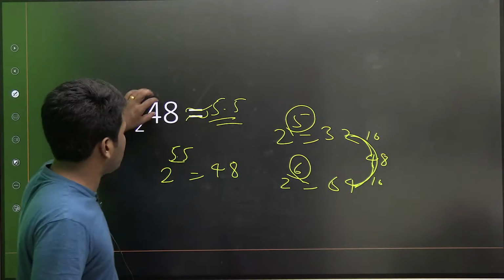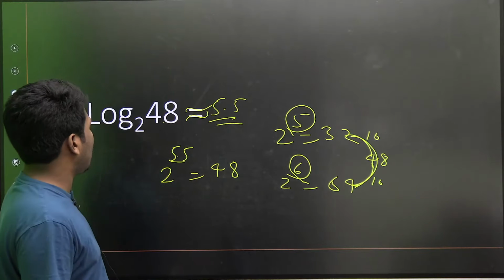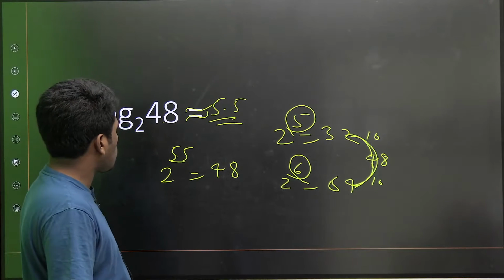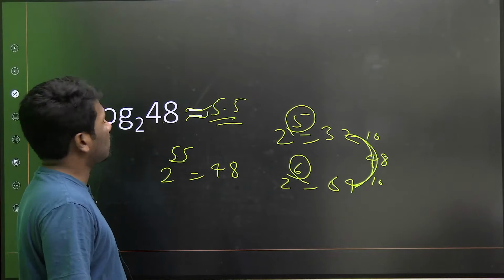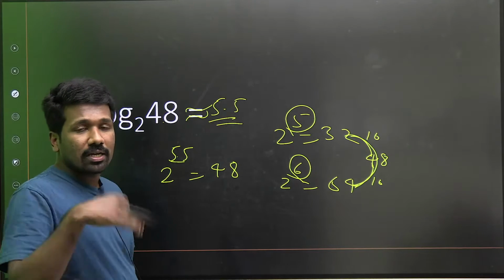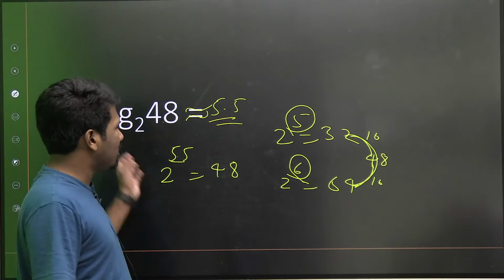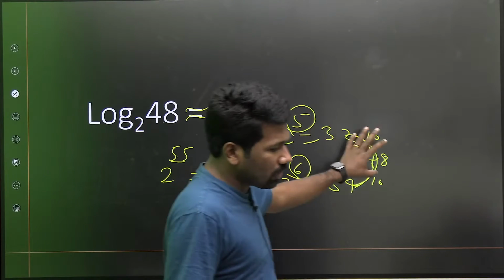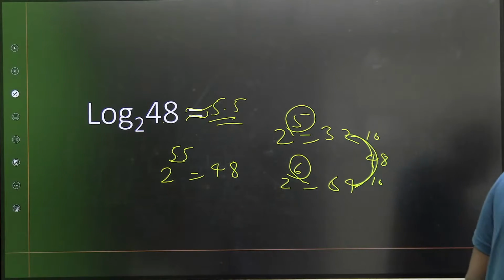Another way is you can split this. 48 ko you can make it like 32 into 6, into 8 you can do that. 2 cube you can split and a power rule you can apply and then simplify also. But that is a simplification part. I am just giving you the estimation part. I hope it is clear.